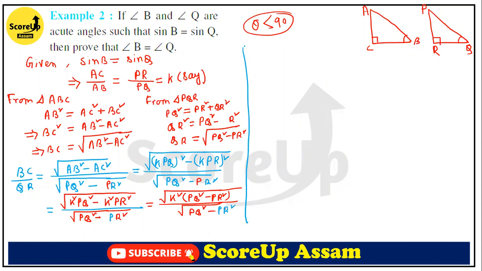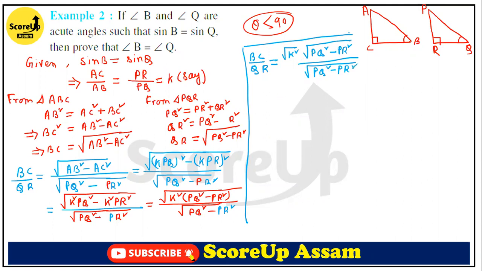I'm just writing here. So ultimately BC by QR equal to what? See, it will be K square, and here it will be PQ square minus PR square, and here it is PQ square minus PR square.